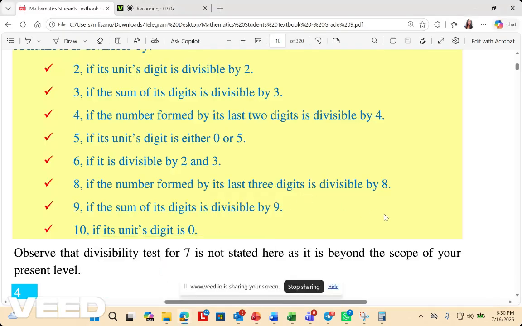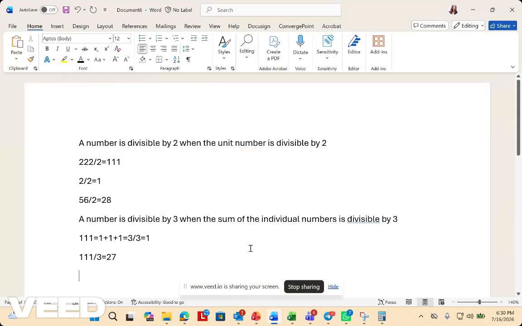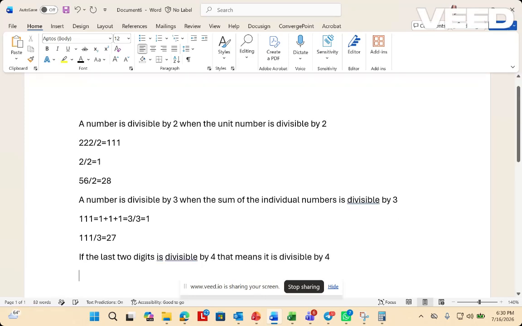So for 4, if the number formed by its last two digits is divisible by 4, the number is divisible by 4. For example, 44 is divisible by 4, looking at the last two numbers; if we divide it by 4 it's 11.